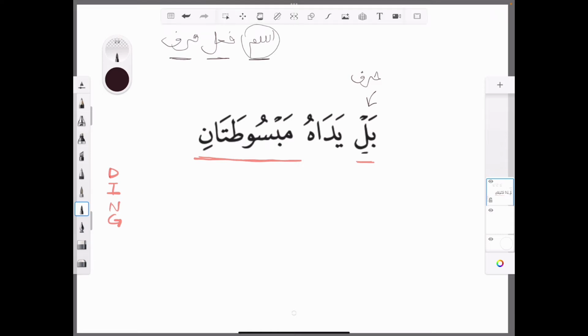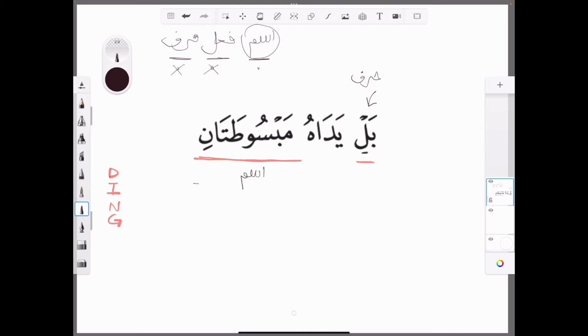So we have this word here, bal yadahu mabsutatan. First of all, we need to identify what it is. Is it an ism, a fi'l, or a harf? We know straight away that it can't be a harf. It's not a fi'l because we haven't covered that yet. It's not a verb. So for now, we'll know that it's an ism. Okay, so this is an ism.